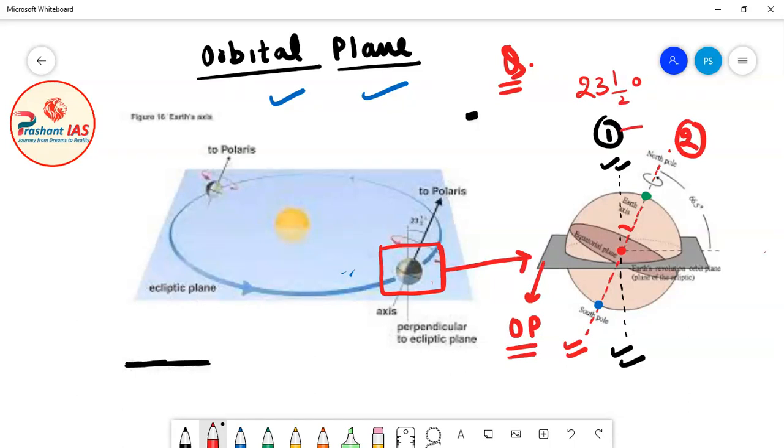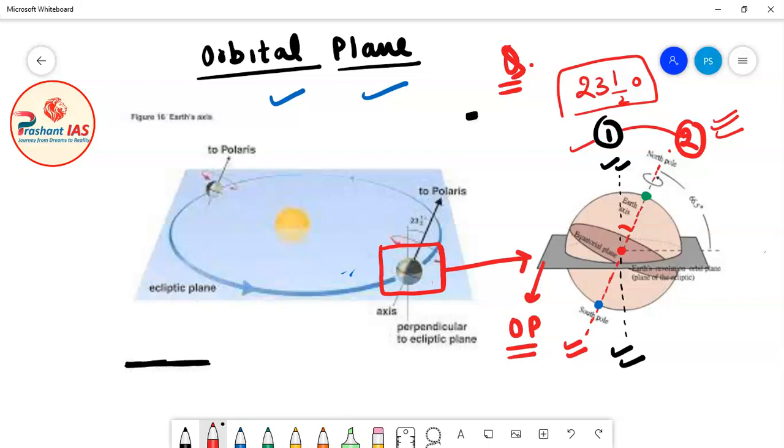So the angle between line 1 and line 2 means the line which is perpendicular to the orbital plane of Earth and the axis of rotation of Earth is 23.5 degree. Okay, so I am repeating my statement again. Listen to this statement carefully, because you will get all your answers in this statement only.